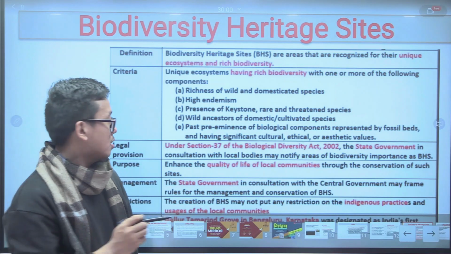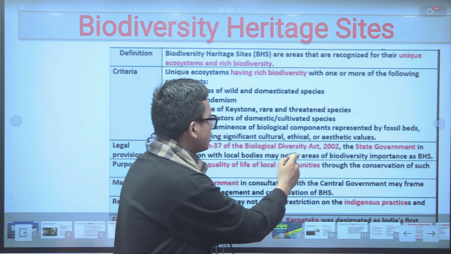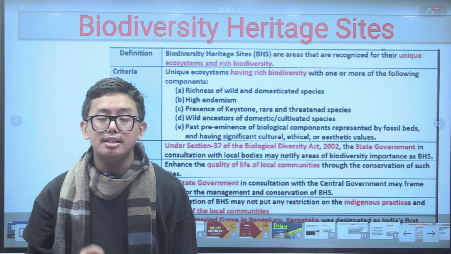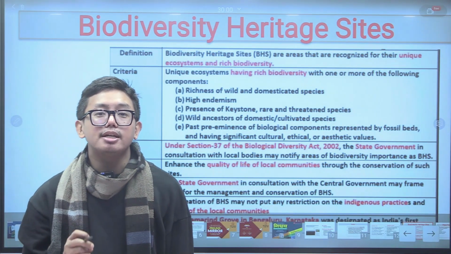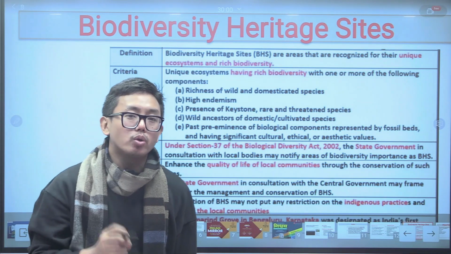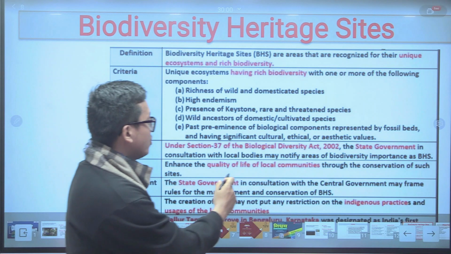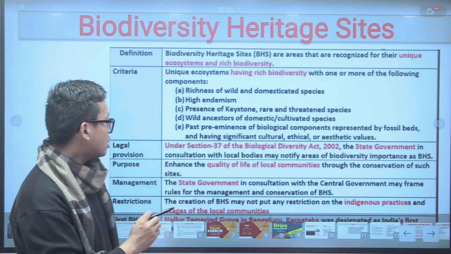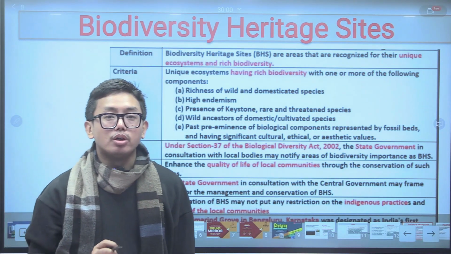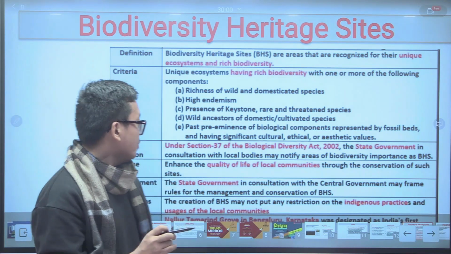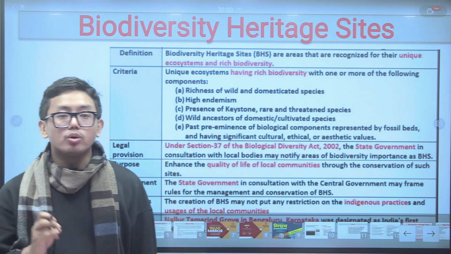And as we just discussed, Section 37 of the Biological Diversity Act of 2002 provides that the state government declares the biodiversity heritage sites in India by consulting with the local bodies. The purpose is to enhance the quality of life of the local communities through conservation of such sites. So the biodiversity heritage sites aim to conserve the quality of life of the local people.